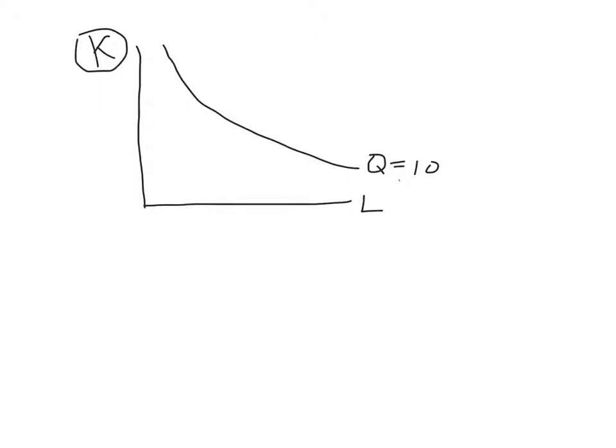And what that means is, remember the slope tells us how many robots we're willing to give up for 1 unit of labor. We'd be willing to give up many fewer robots for 1 unit of labor. And that means isoquants become flatter. Again, we need a lot of labor to compensate for losing 1 robot, whereas before we might have just needed a little labor to compensate for losing 1 robot. So back to the question.